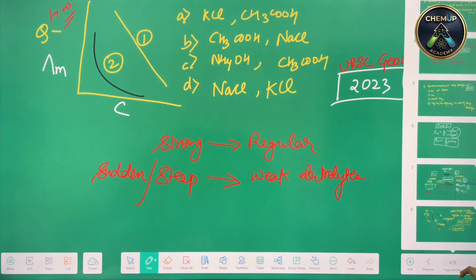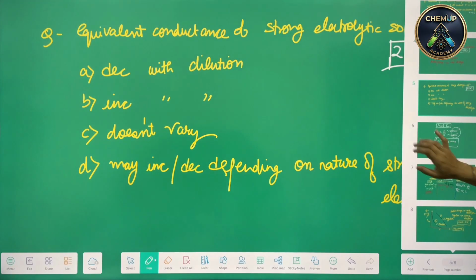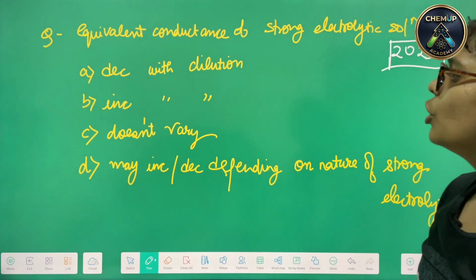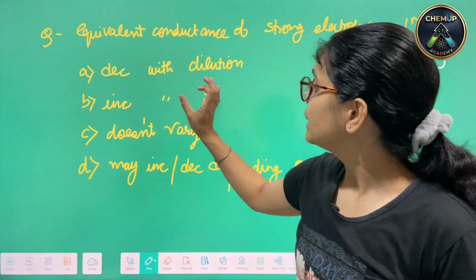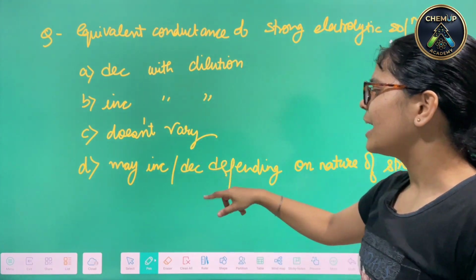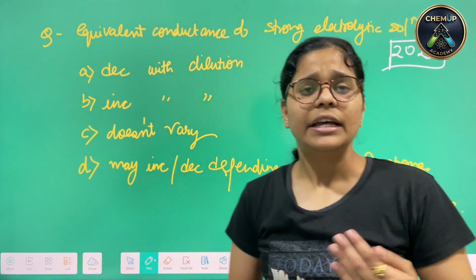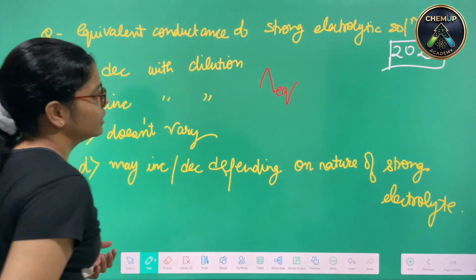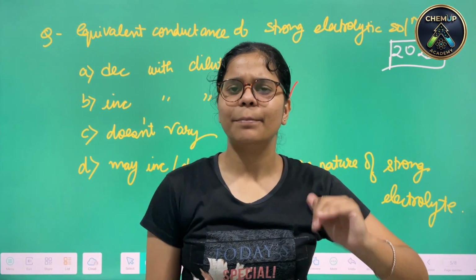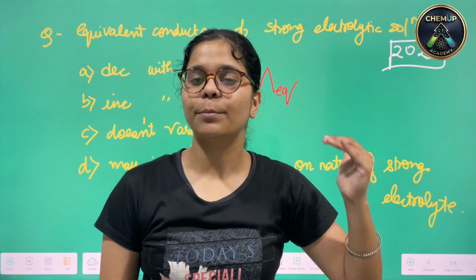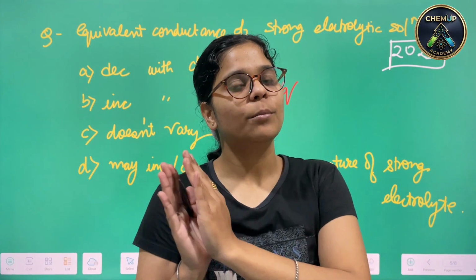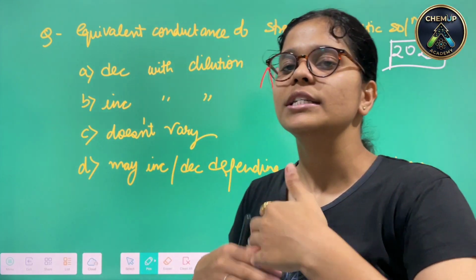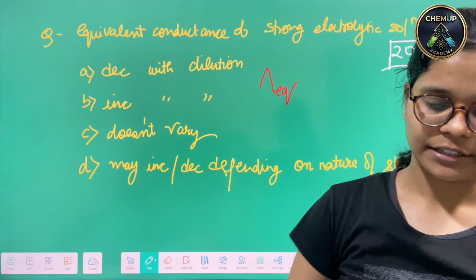Coming on to the next question for today, they are saying that the equivalent conductance of a strong electrolytic solution usually decreases with dilution, increases with dilution, doesn't vary, or may vary. See, whenever equivalent conductance is there, that means normality is involved. Equivalence usually depends on the normality. Like we have stated for the molarity and molar conductance, the same thing goes for the equivalent conductance as well.